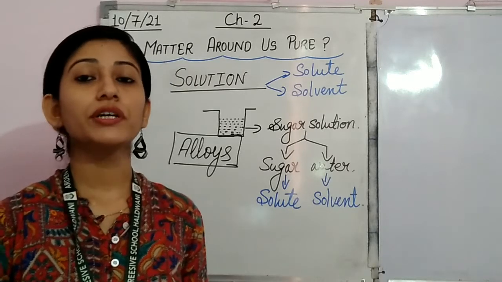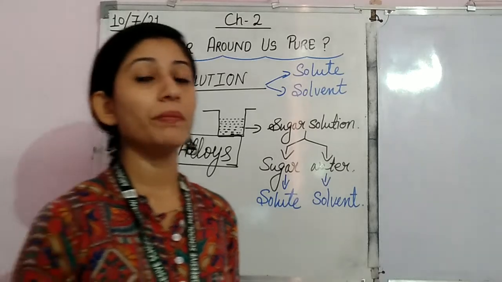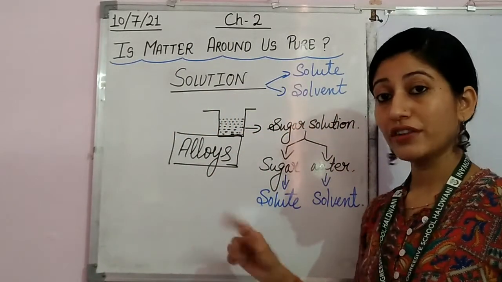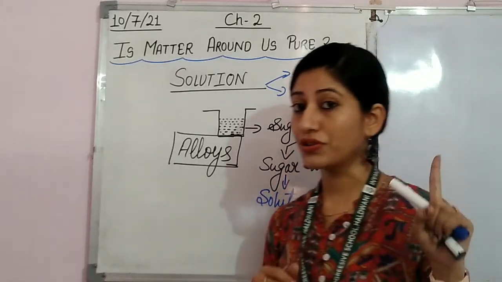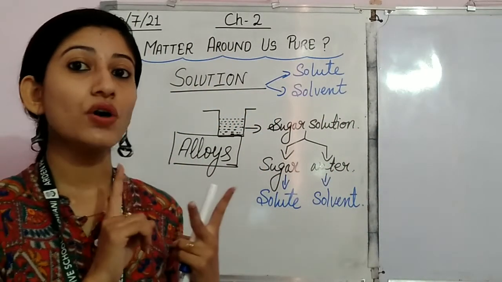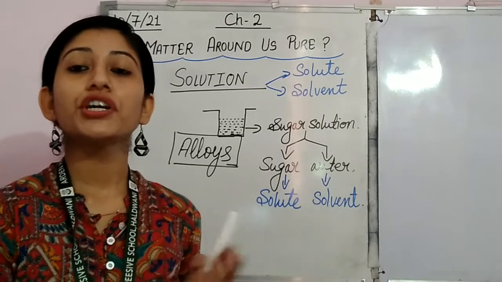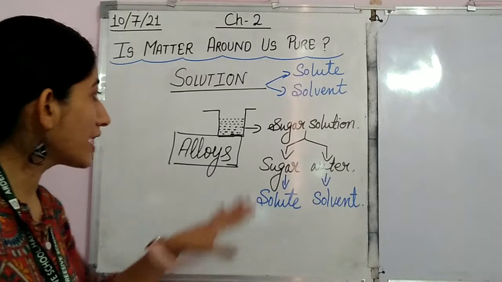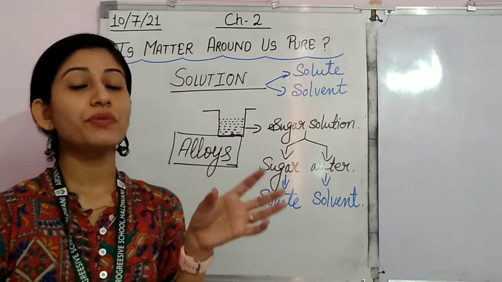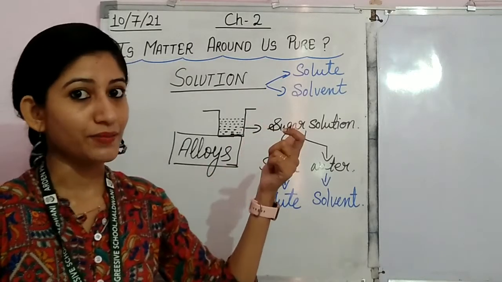Now, let's talk about the properties of solution. Students, first of all, the very common property is that a solution is a homogeneous mixture. Second thing is that in a solution, particles are distributed uniformly, which means we cannot distinguish between the different dissolved items.